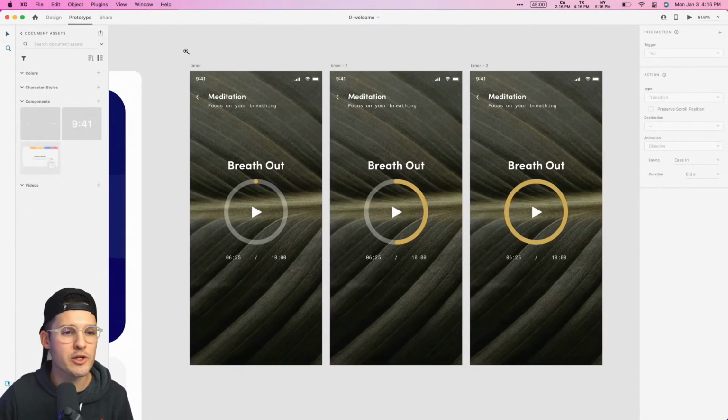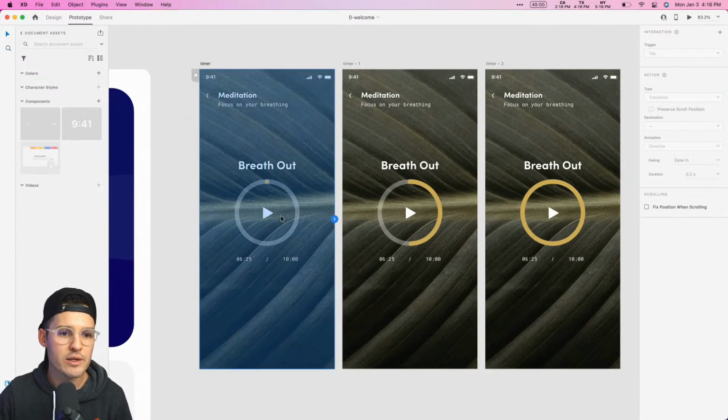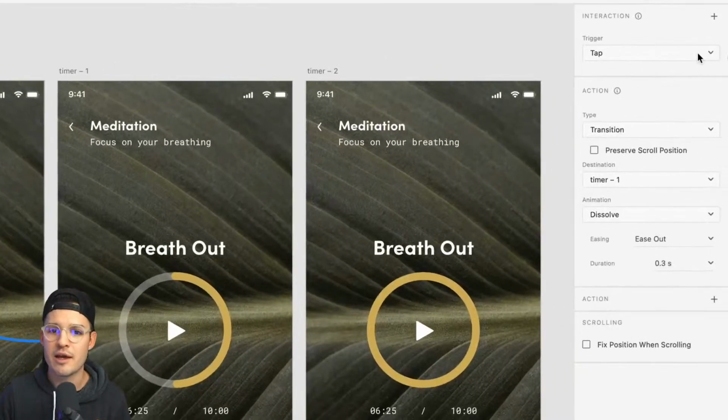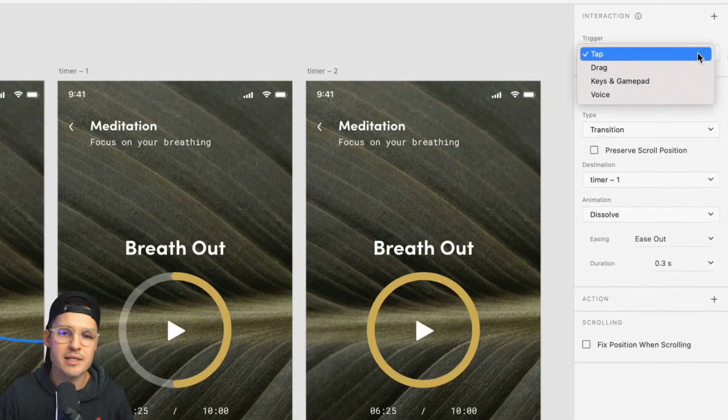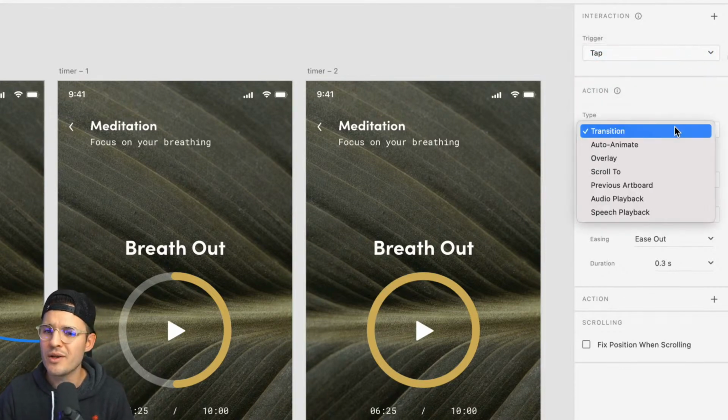All right, let's do our animation, shall we? Let's do our prototyping. So let's jump in and prototype now. And why don't we now in prototype mode, when I select elements, like for instance, why don't I select the play button here? We're going to get the ability to drag a handle out. We'll pop that over to number 2. What we're saying is we need to now set a trigger type. Lots of trigger types in XD. Right now, we're going to do a basic tap that will take us from the first artboard to the second artboard.